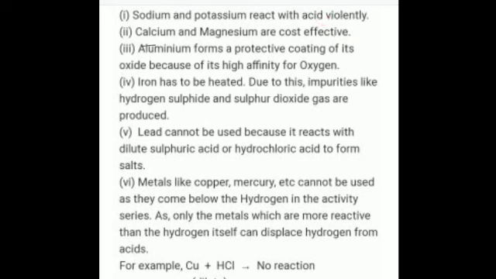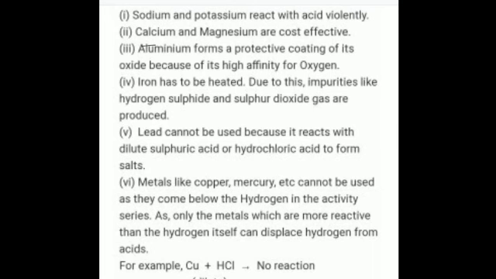Then aluminium forms a protective layer of aluminium oxide on its surface, so it does not let the acid react effectively with the metal to form the hydrogen gas. And iron needs what? It has to be heated, and due to this, impurities like hydrogen sulfide and sulfur dioxide gas are produced.